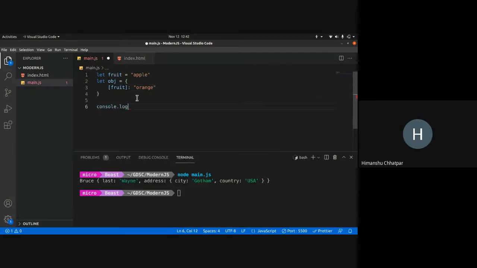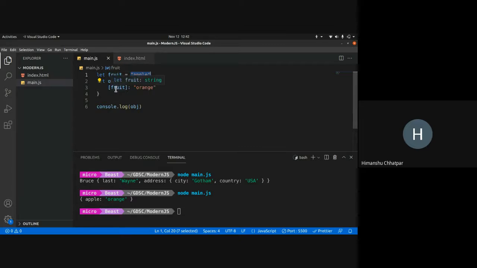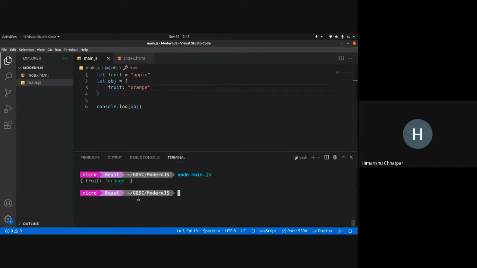So when I run this, you see the value of fruit. This is computed. What the value of fruit is, I'm getting it over here, and I'm assigning it to orange. So this is how it works. Anything inside this is computed. I can't directly put fruit here. If I put fruit here, we treat fruit as the key, not apple as the key. I want apple to be used as a key, so I put in these brackets.